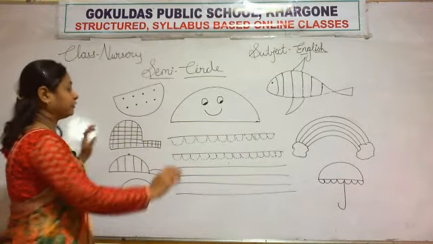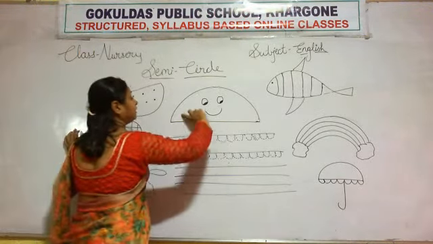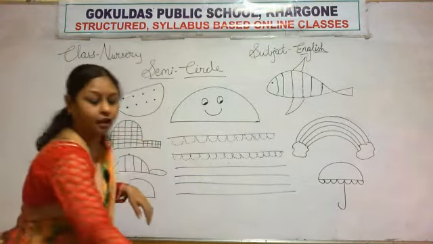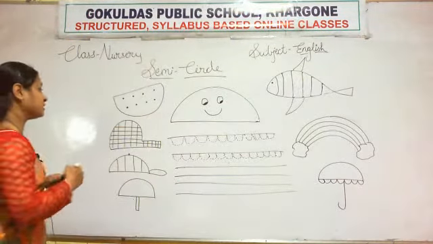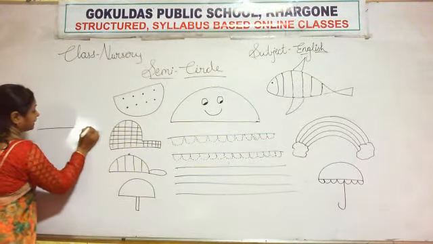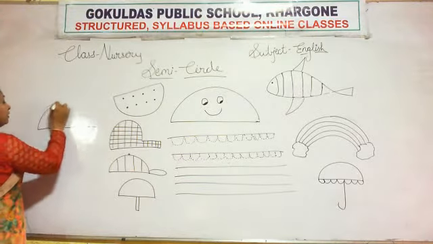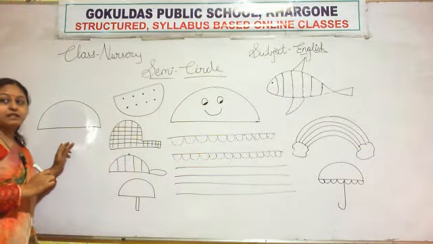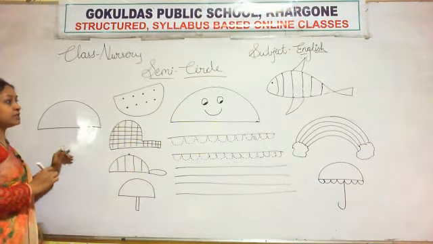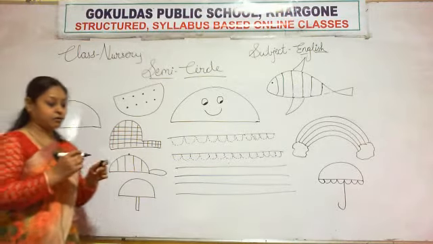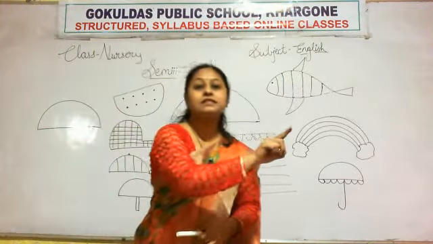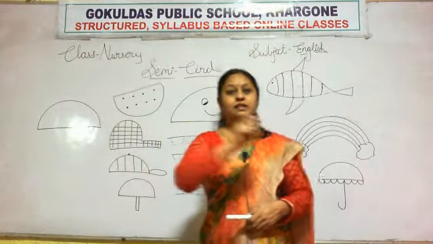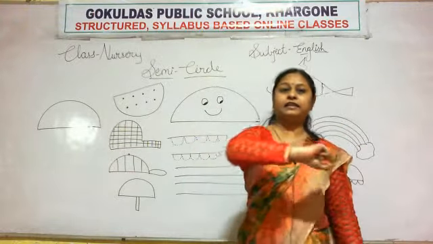Look here. You have to make a semicircle like this: a sleeping line and one curved line. How will you make a semicircle? Like this. A sleeping line and then one curve. So this is a semicircle.